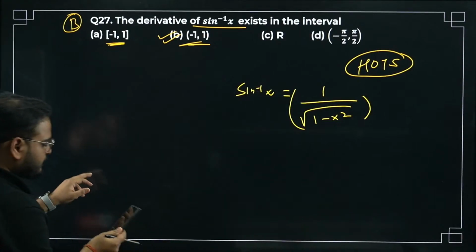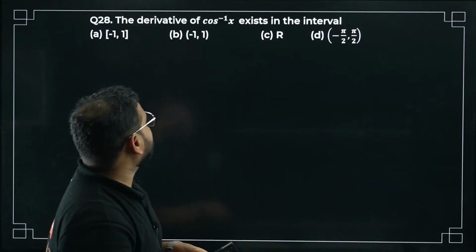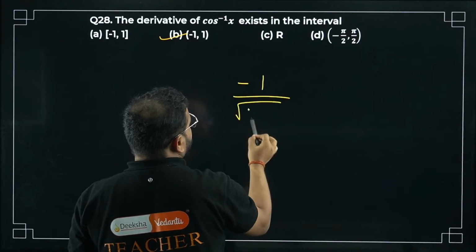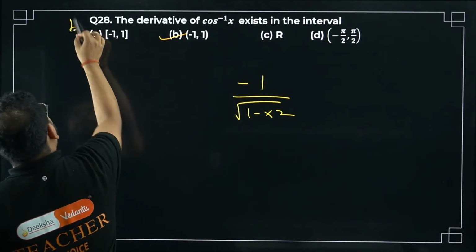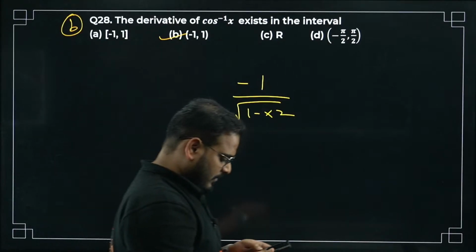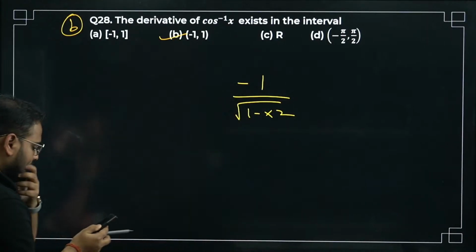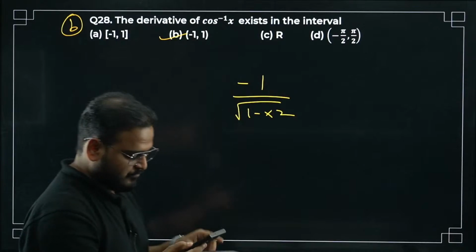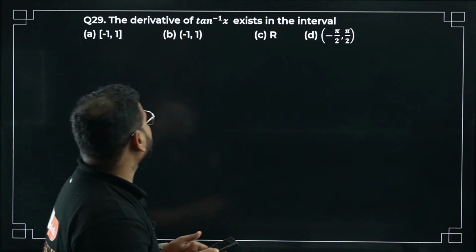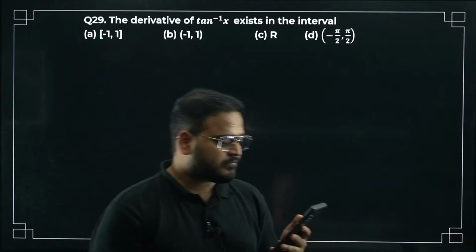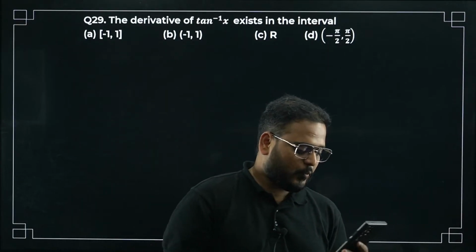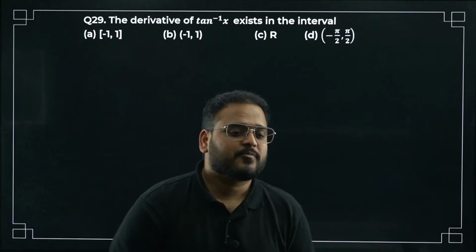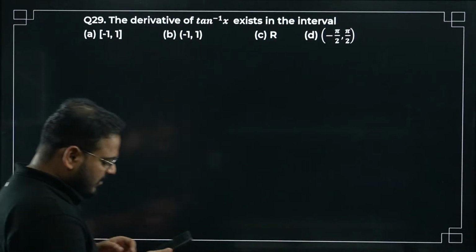27th is done. 28th one: derivative of cos inverse of x. The same answer will come, bacha, because we'll have just the minus sign. So the same answer will be present here. We are about to solve all the questions. 28th is done. Let's go ahead with question number 29. The derivative of tan inverse of x exists in the interval. Want to try? Are you not able to get it, or are you busy with something else?